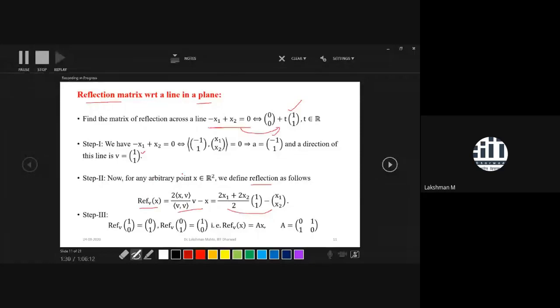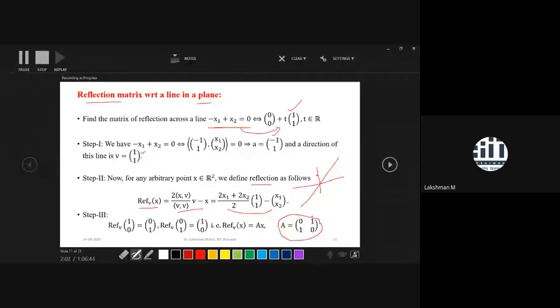Geometrically you can also visualize these things, they are very geometric in nature. So this is the line, and where is 1 0? 1 0 is this point. The reflection of 1 0 with respect to this line would be this point. Similarly, find the reflection of 0 1. The reflection of 0 1 would be this one. So both points have been reflected to each other. That is why the reflection matrix in R2 with respect to this line is 0 1 as the first column and 1 0 as the second column.